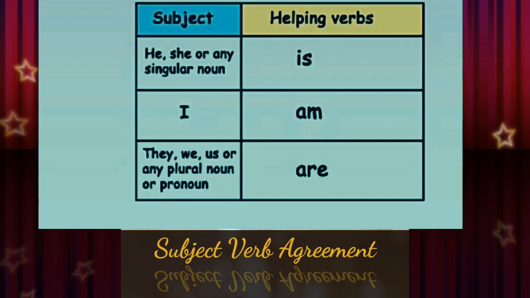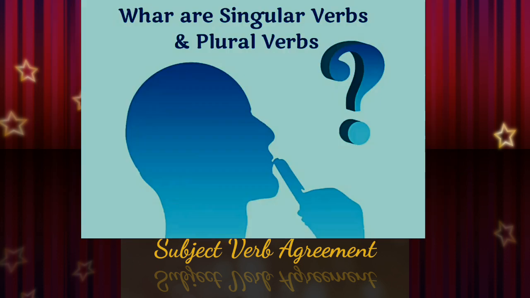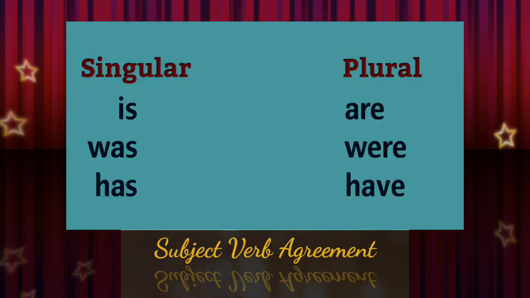So what have we learned through these examples? The subjects he, she or any singular noun should be followed by the helping verb is. I should be followed by am. They, we, you or any plural noun or pronoun should be followed by are. Now most of you will be thinking, what are singular verbs and plural verbs? It's simple. Is, was, has: these are singular helping verbs. Are, were, have: these are plural verbs.